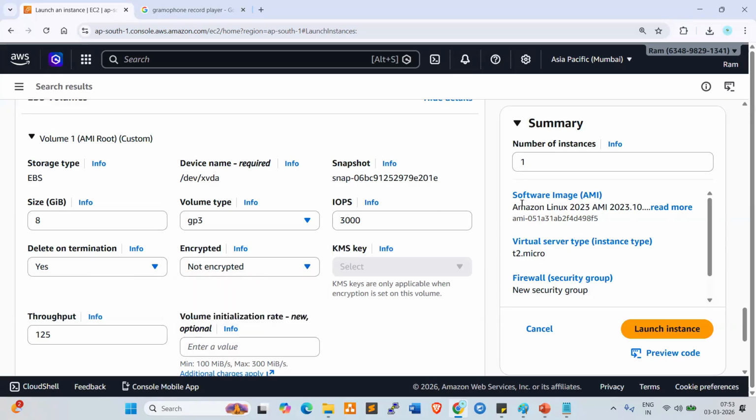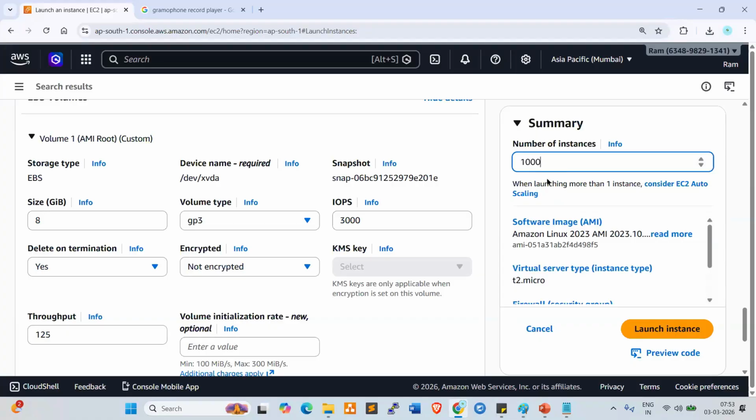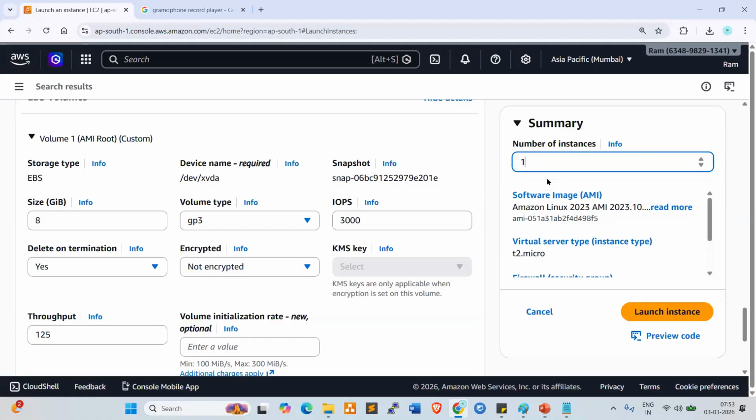Now, number of instances, number of servers. Here we give one. If you want, you can give 10 or 100 or 1000. In real-time projects, we can create 100 servers, 1000 servers also. But here, don't create more than 5; we can create a maximum of 5. For now, I want to create only one.